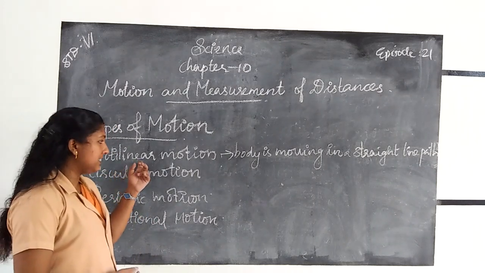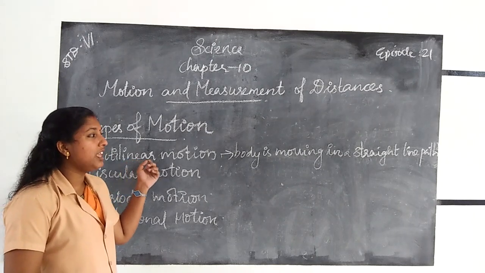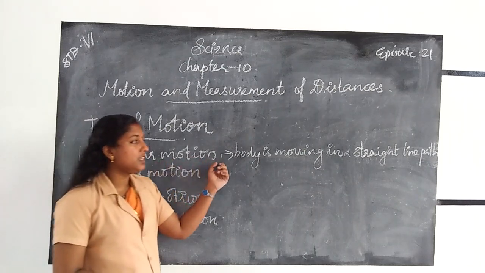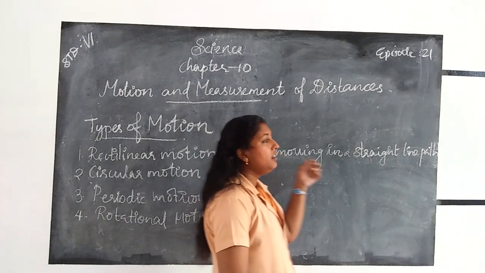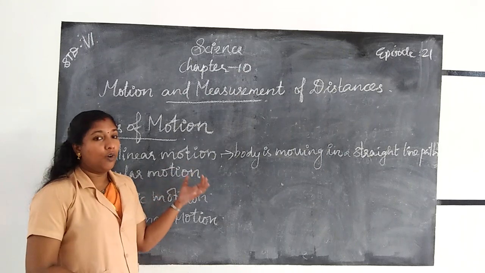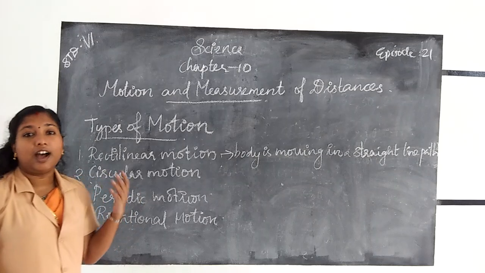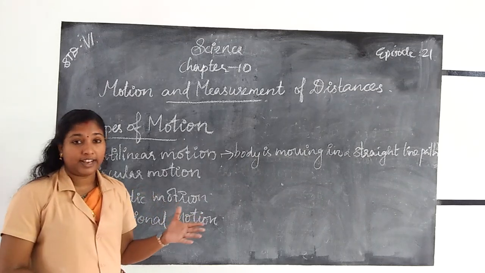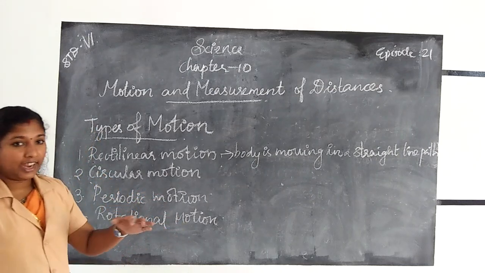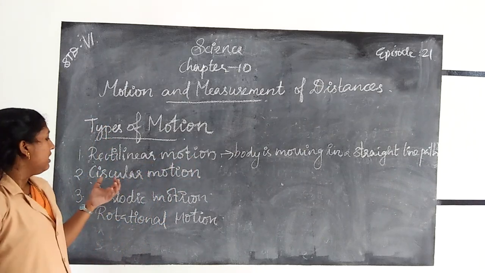Once again about rectilinear motion. What do you mean by rectilinear motion? When a body is moving in a straight line path, it is called rectilinear motion. Example, a coin falling from a building, a car moving along a straight road, sprinters moving in a 100-meter race along a straight track, etc. are examples for rectilinear motion.